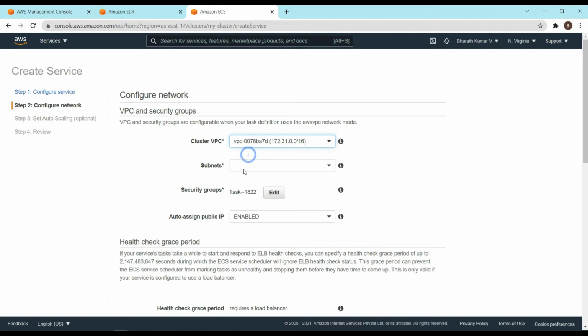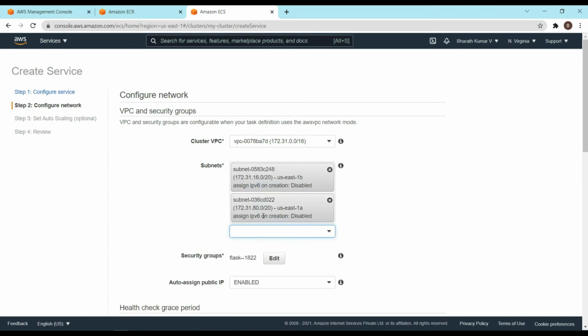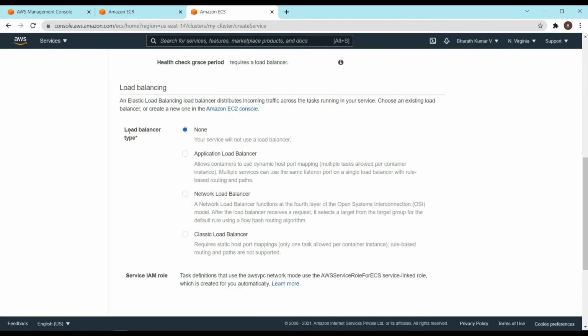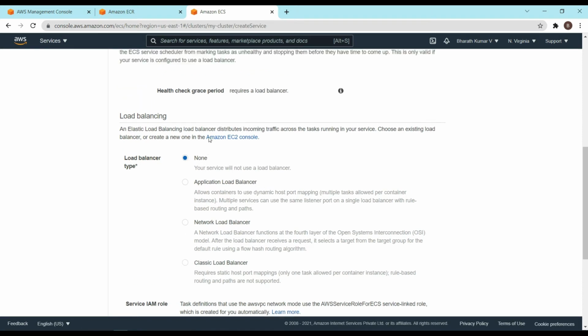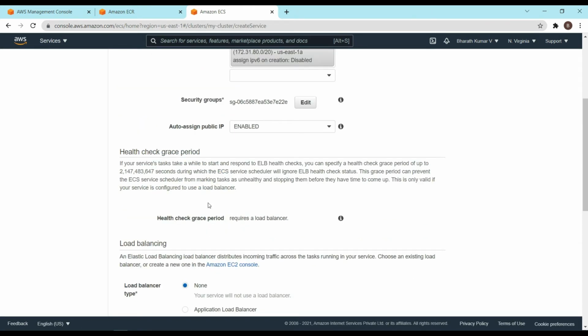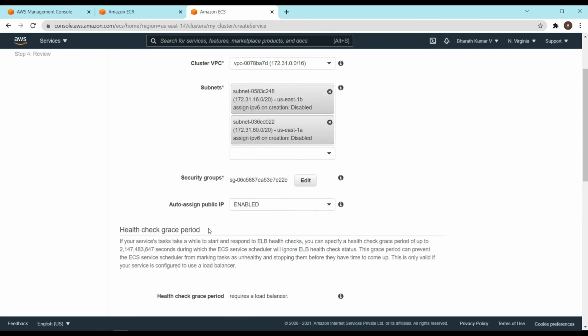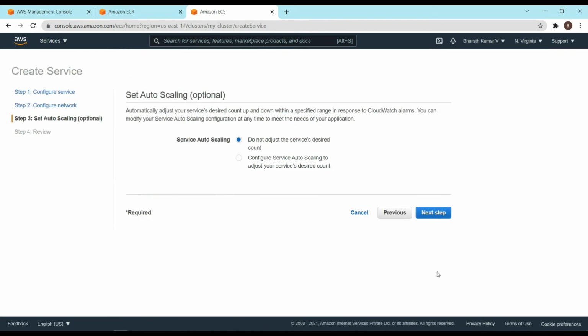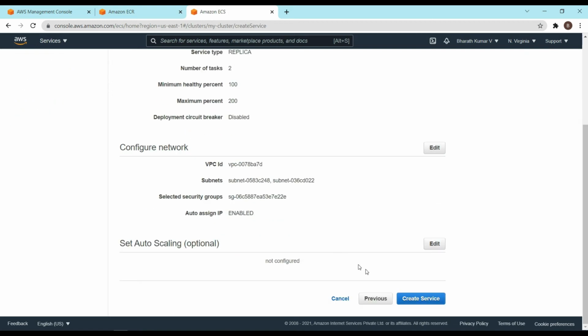Here we would choose VPC and subnets, same as running standalone tasks, but you would add some additional things here. So let's choose the security group which we had already created for running a task. Save it. And the load balancer part, here we can choose application load balancer, network load balancer, anything. So we'll cover this in the later parts. For the scope of this video, we'll stick to only creating a service. And note that once we have created a service here, we cannot modify the load balancer type. Okay, let's click on next. Let's leave it as it is. Click on next. So let's review this. Everything looks good. Let's create a service.